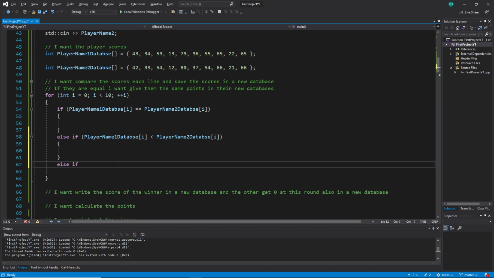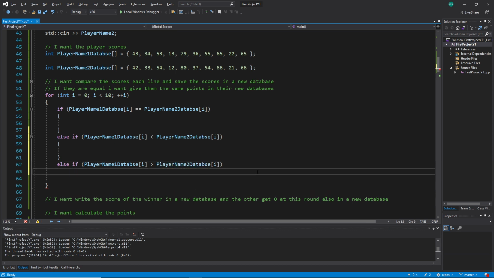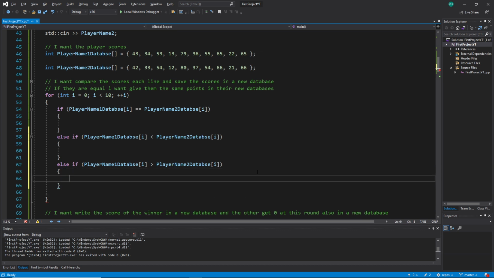In this case, I will use else if again, not the else condition, because I want to know exactly this one. In this case, you could even write else, because the last condition can only be not one of these, but we still write the other one. And here, very important, we write the bigger sign, and that's it. And here, of course, our body again.